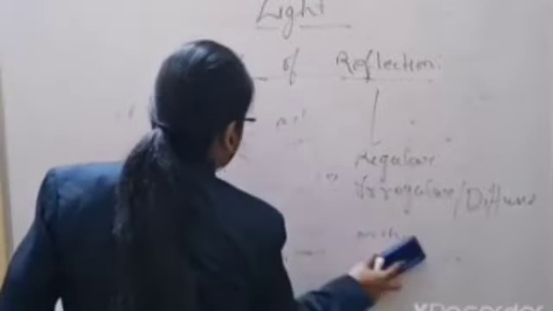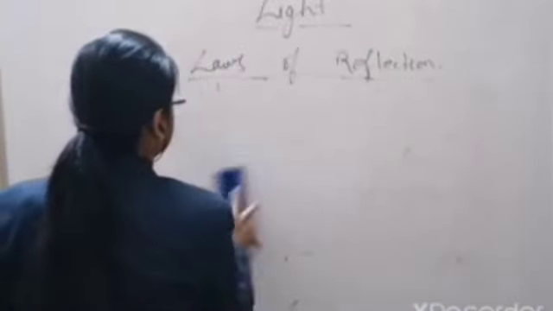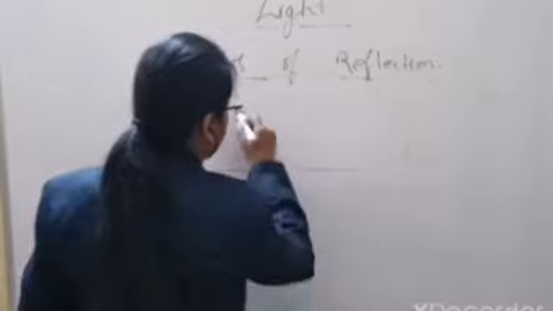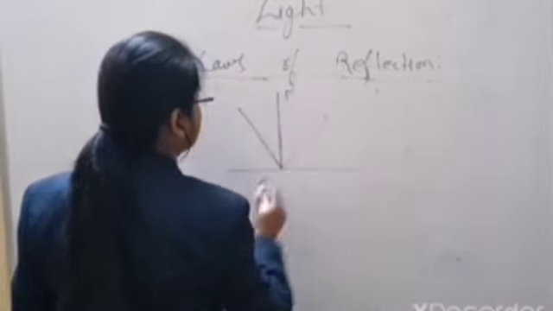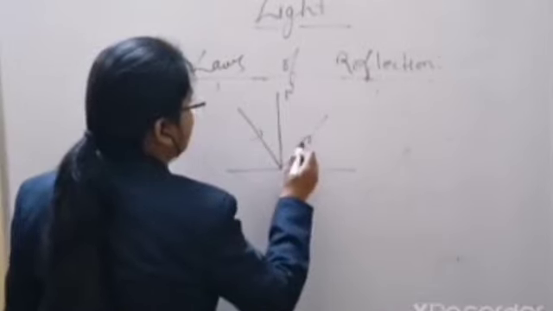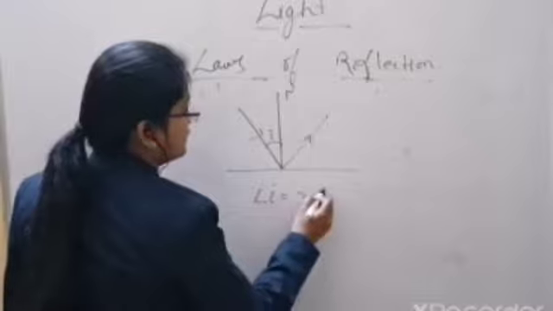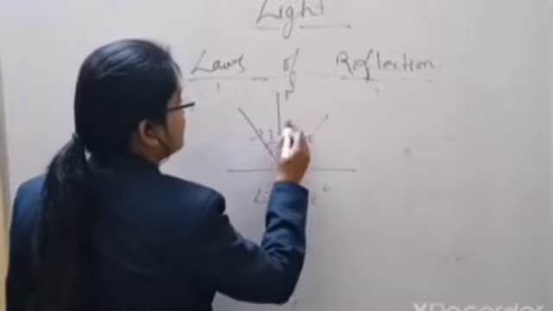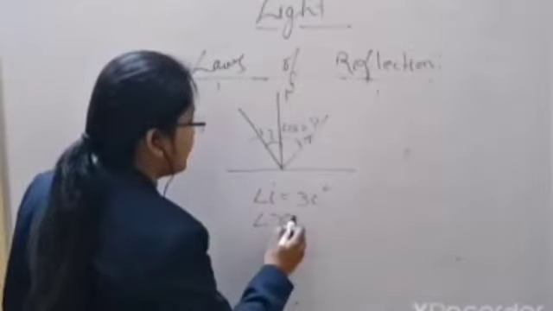Okay. You can also solve numericals based on these laws of reflection. Suppose this is your normal and this is angle I, and angle I is given to you as 30 degrees, and you are supposed to calculate the value of angle R. Then what is the value of angle R?